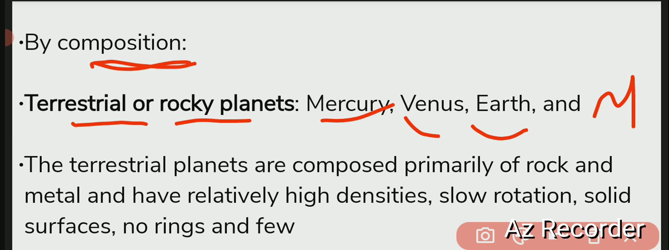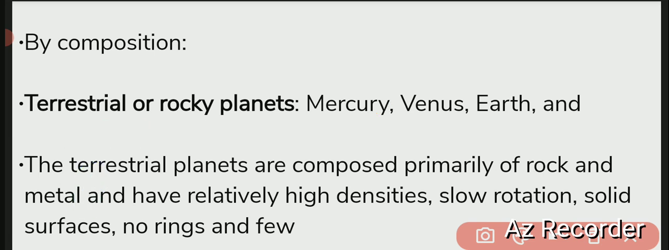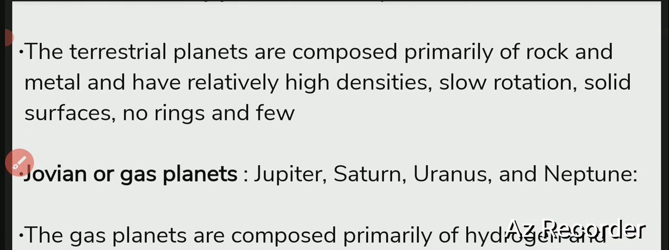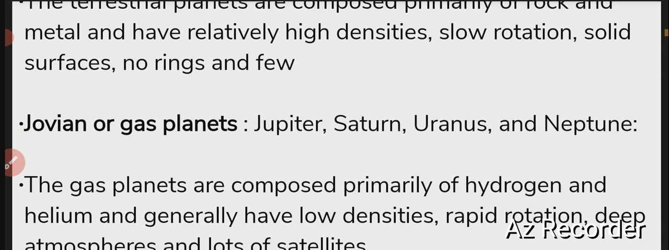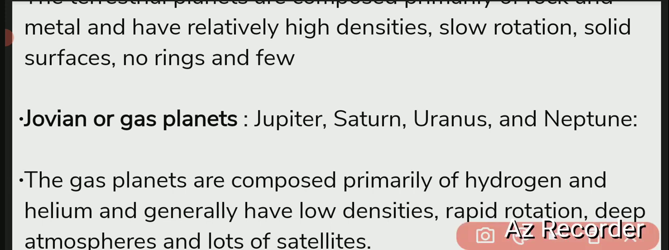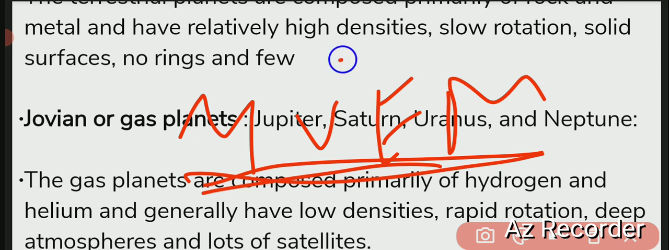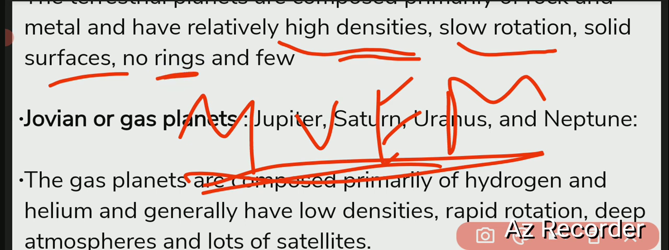Okay, Mercury, Venus, Earth and Mars are called the terrestrial planets, composed primarily of rock and metal. These are terrestrial planets which are composed of rocks and metals and have relatively high density, slow rotation, solid surface and no rings and a few moons. That means the terrestrial planets, Mercury, Venus, Earth and Mars, have high density, slow rotation and solid surface and no rings, actually.